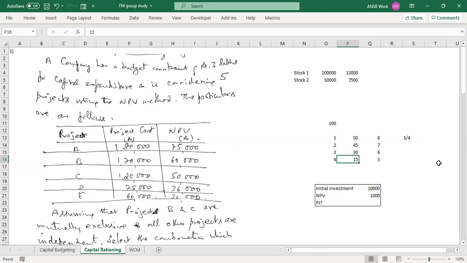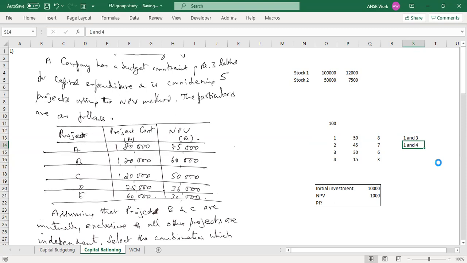So then the solution is to take the best out of 1 and 2. Let's take one. It gives 8. So let's take 1 and 3. Then another option could be 1 and 4.